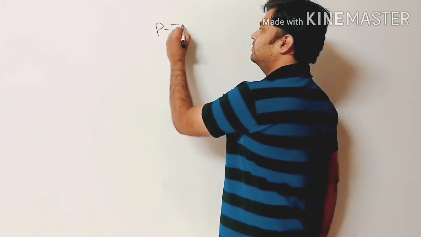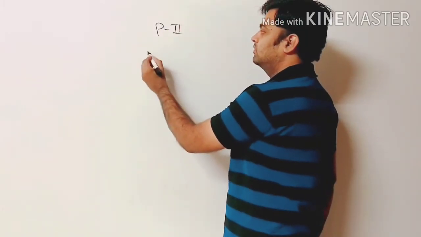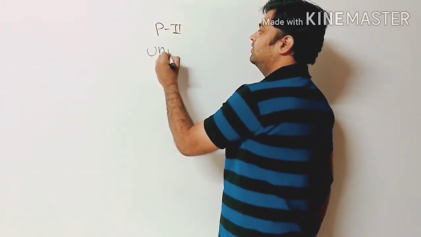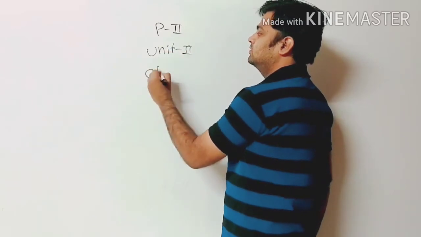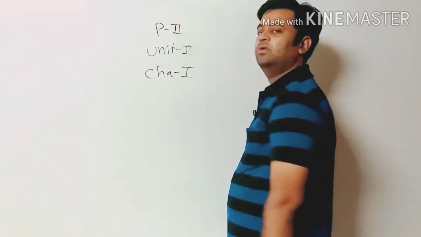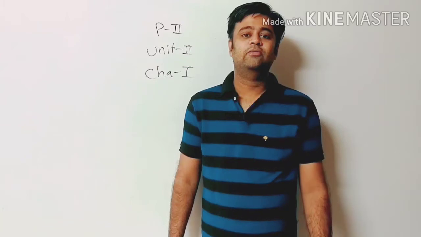Hello friends, today we will start with Inorganic Chemistry, Paper 2, Unit number 2. First chapter in that, Paper 2, Unit 2, Chapter 1. It is Chemistry of Boron Compound.